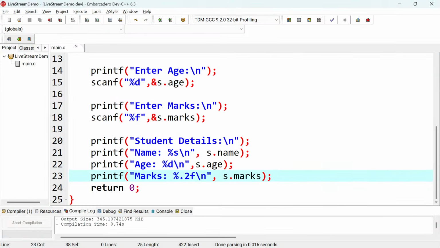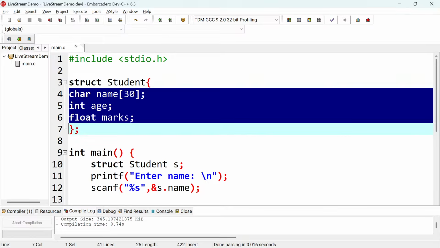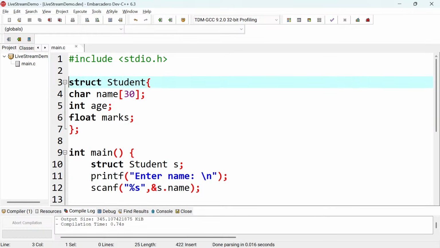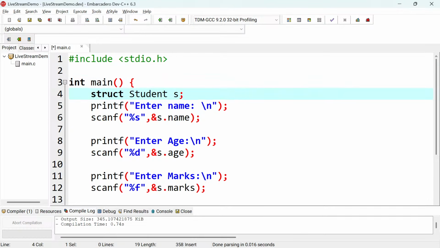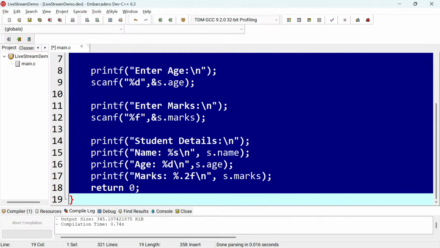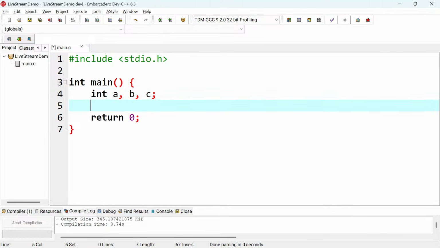So let's come here and allow me to take out all these. I need to take out the structure there, we no longer need it, right? And then let me take this out as well, I no longer need it. Okay, so the first thing is, I said I want to take three numbers, so let me declare the variables int a, b, and c there. No need to initialize them with anything. Why? Because I want to ask the user to enter those three numbers.